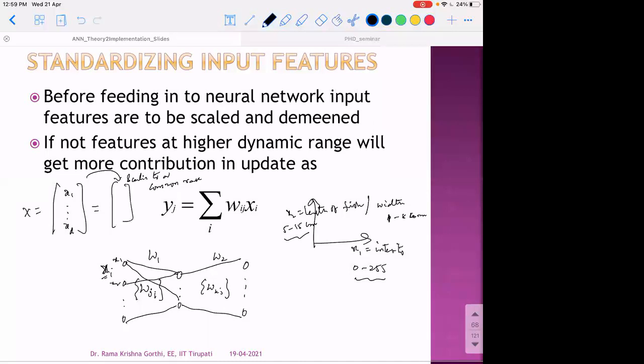The other way of normalizing is to map them to unit normal distribution. That means make their variances 1 and the mean equal to 0. Demean them.